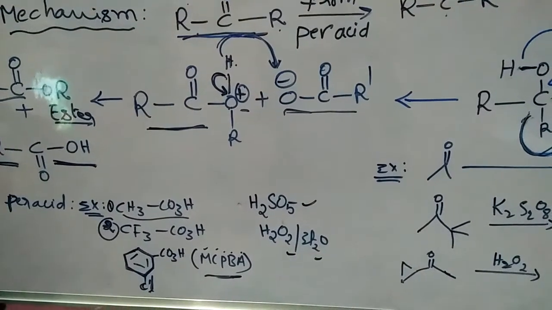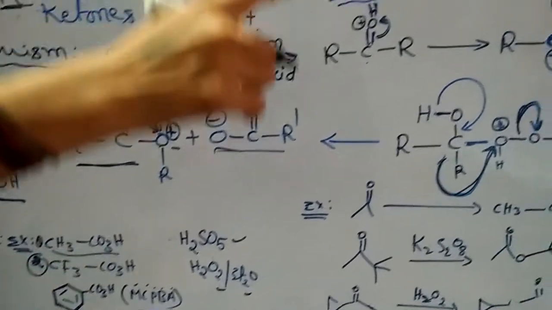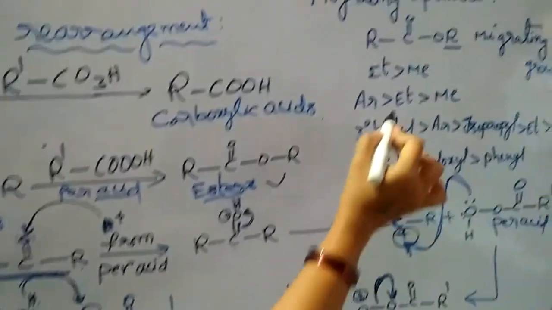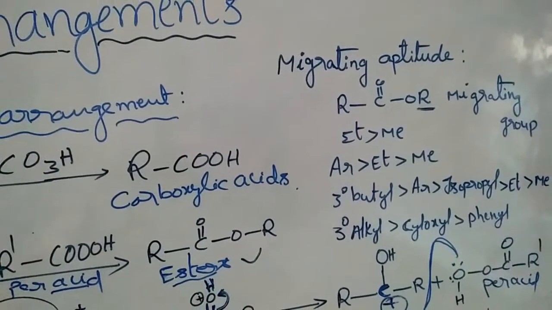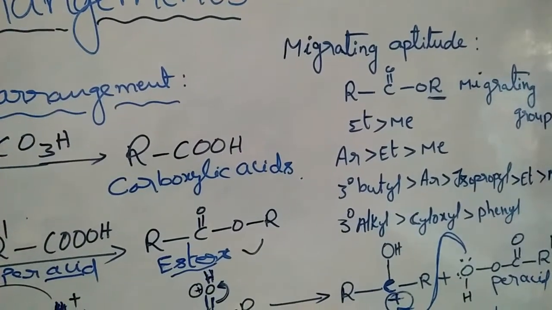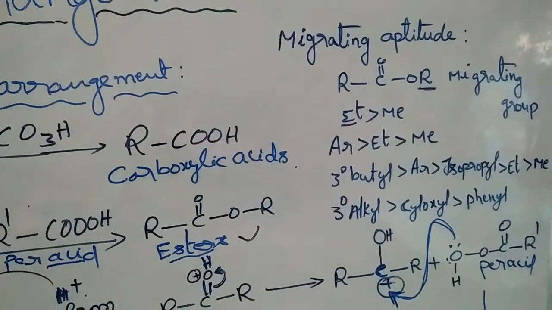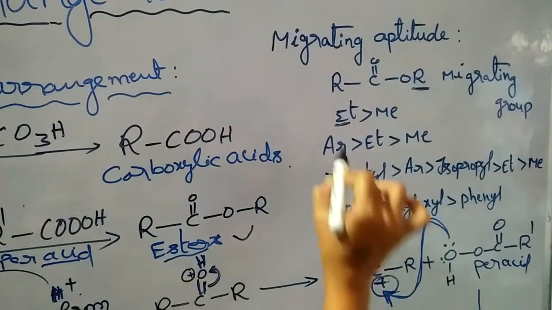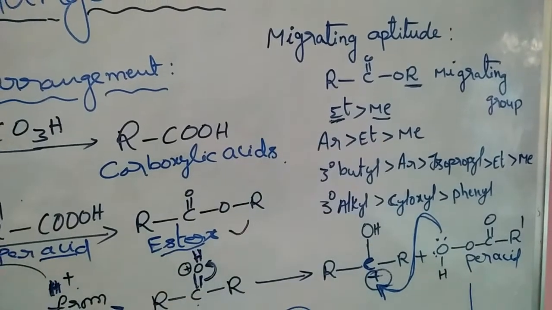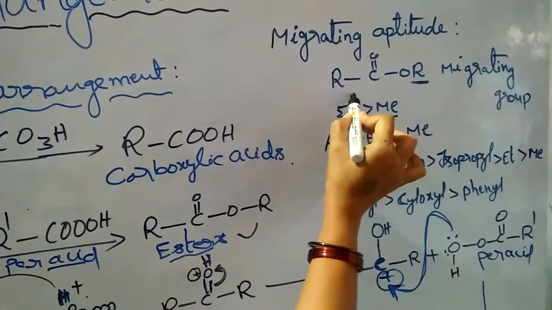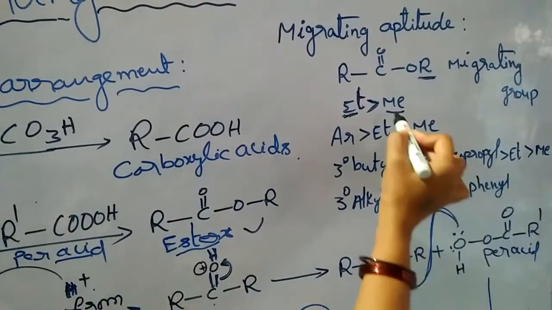Next, we have to discuss migrating aptitude. Here an alkyl group is there. If methyl and ethyl are both there, where Me indicates methyl and Et indicates ethyl, first priority goes to ethyl, next priority methyl.